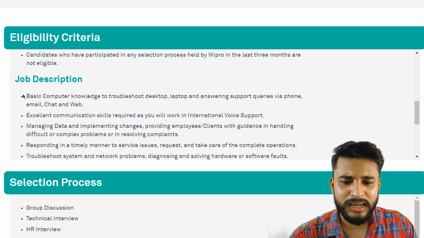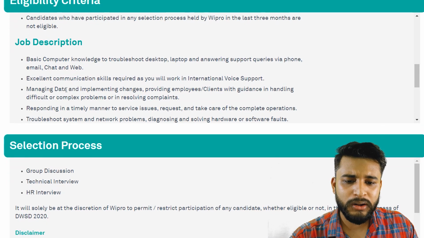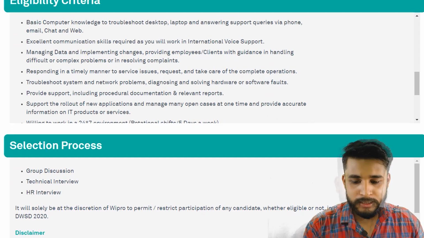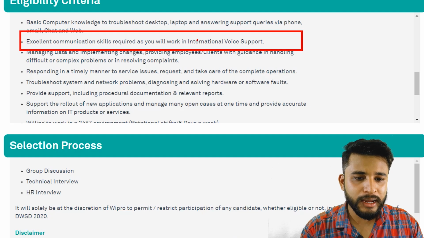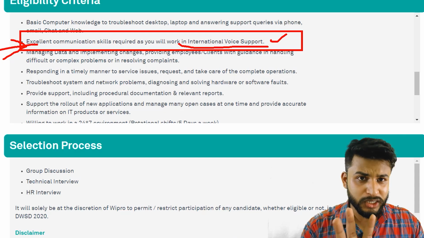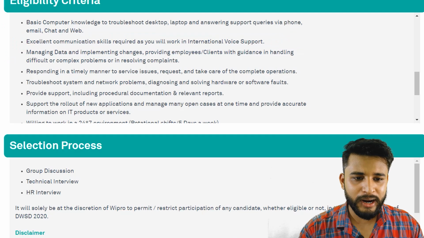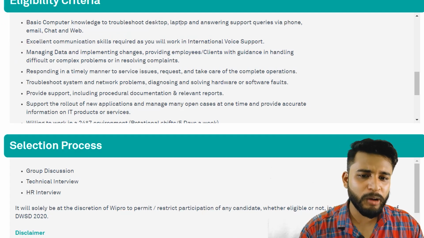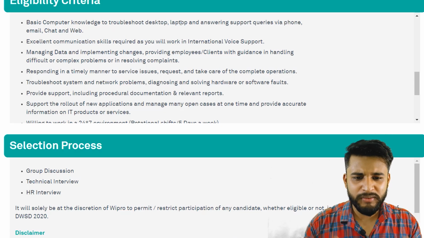And what is the stipend in this? You can read these things. I will give the link in the description also. You can also see by yourself. And see one thing, excellent communication skill is required, as you will be working in international voice support. This is the basic job role. Excellent communication skill is demanded by Wipro, and basic computer knowledge is required related to your desktop, laptop, or troubleshooting various errors. Not very detailed, but basic errors.